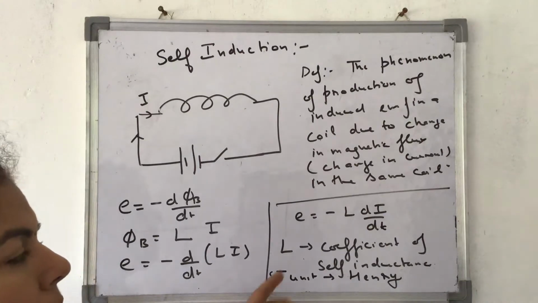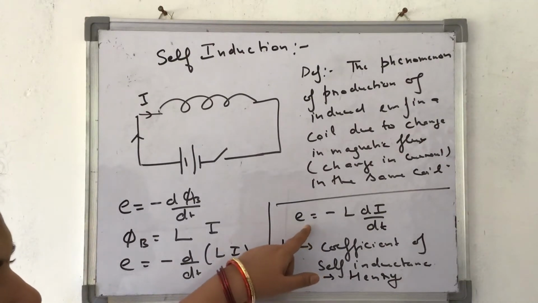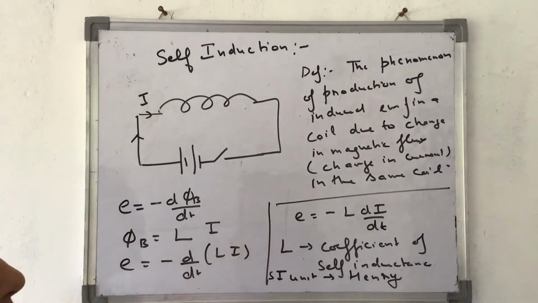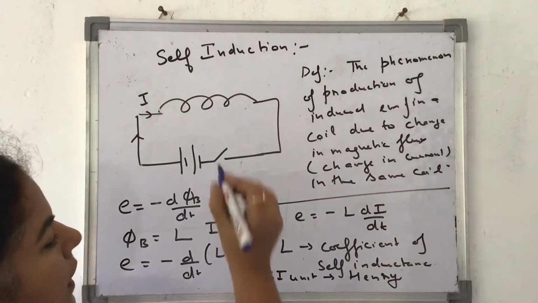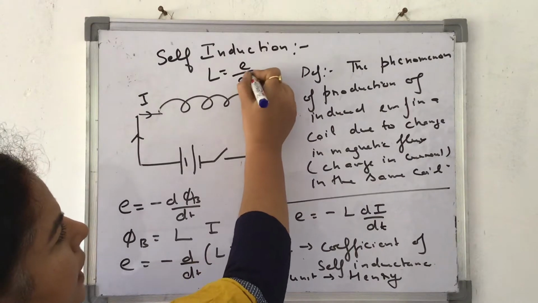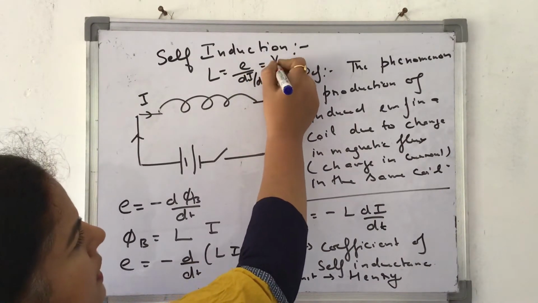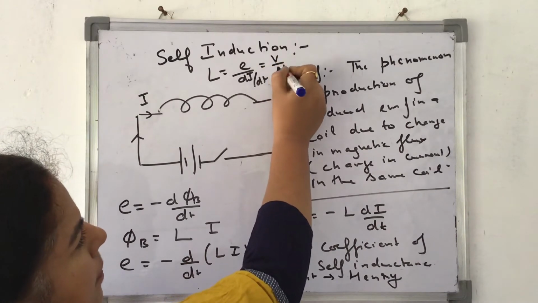If I talk about the dimensional formula, from here it is E divided by di by dt. Let me just rewrite it. What can I write about L? L is equal to magnitude of E divided by di by dt. As we know, the unit for this is volts, and the unit for this is ampere per second.